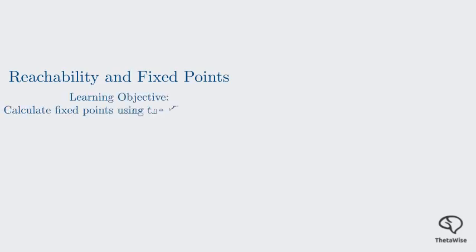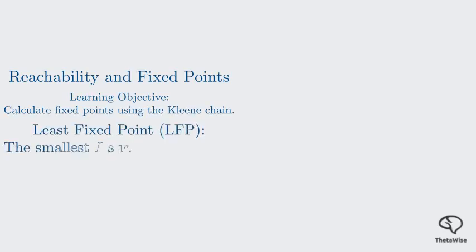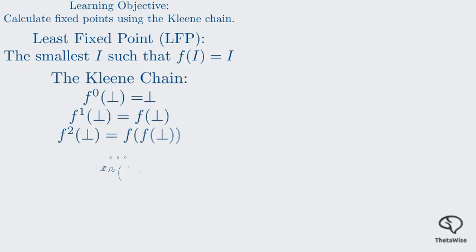Now, let's define how we actually reach a stable state of knowledge. This brings us to the canonical revision operator and the concept of Kleene approximants. Our learning objective is to calculate fixed points using the Kleene chain. In formal logic, we aren't just looking for any interpretation. We want the least fixed point. This is the smallest set of facts that are self-consistent according to our operator f. To find this, we start at bottom, total ignorance, and repeatedly apply f.